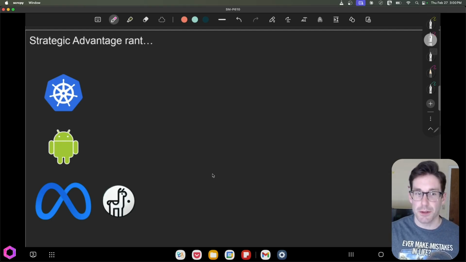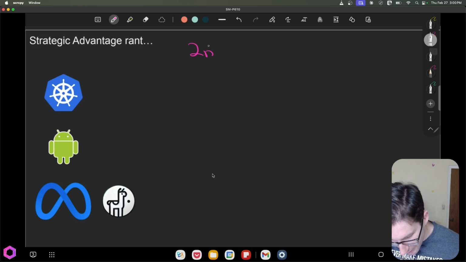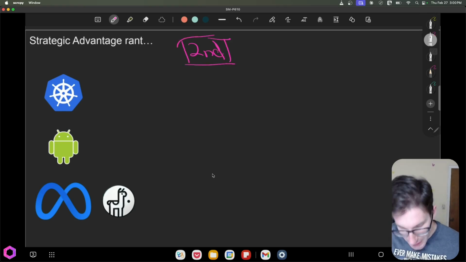So what do they do? They do what every other tech company has done in the past. They either create something that's open source or open standard to catch up. So if you're in second place in any competition in tech, this is the type of strategy that we tend to see.